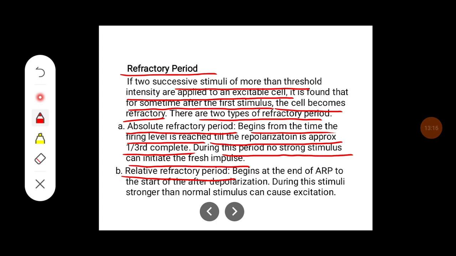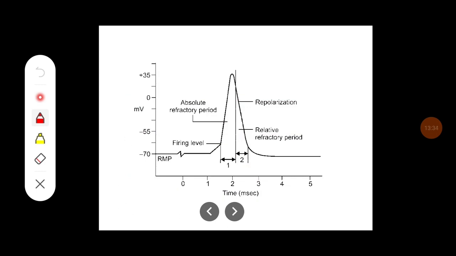And relative refractory period begins at the end of absolute refractory period to the start of after depolarization, and during this, stimuli stronger than the normal stimulus can cause excitation. So this is a diagram showing the refractory period, that is the absolute refractory period and the relative refractory period.